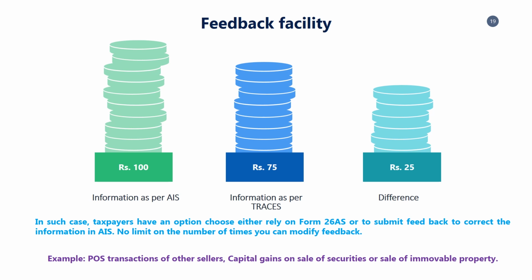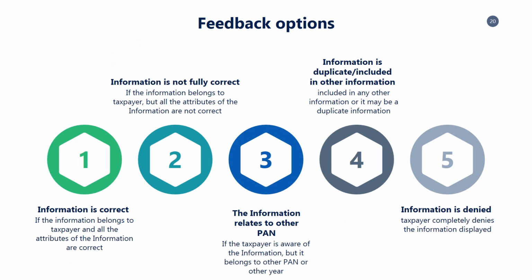Feedback has 5 options. The information belongs to the taxpayer and all the information is correct. The information shown in AIS belongs to him and the information is not correct. The information shown in AIS is incorrect, duplicate and non-taxable. The information shown in AIS is related to another person or another plan. The taxpayer denies the entire information.